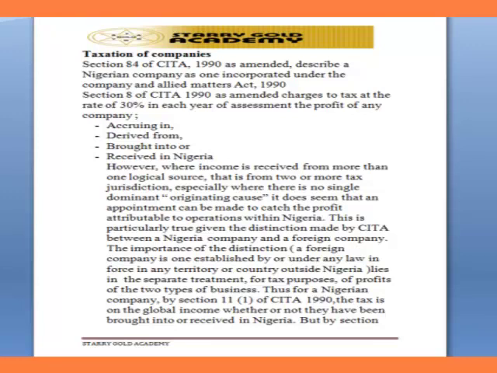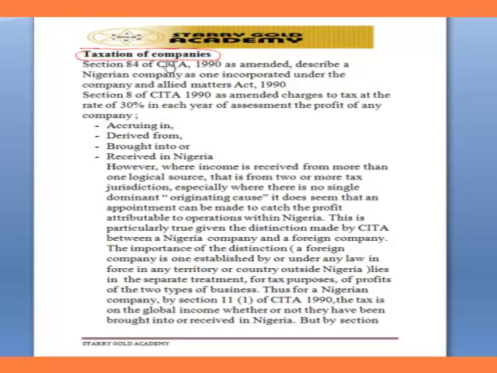chargeability to tax by looking at taxation of company. Remember I told you there are two persons that are liable to tax. Only two persons, an individual and a company. Taxation of companies.